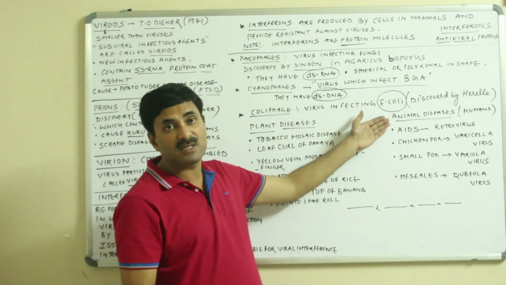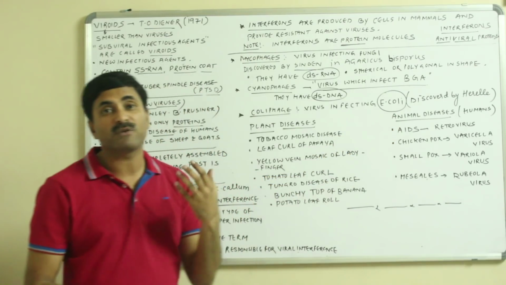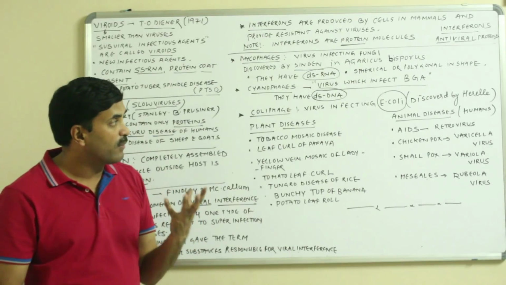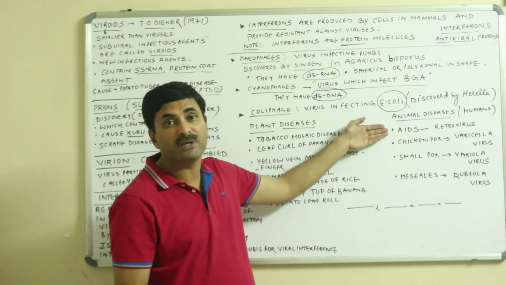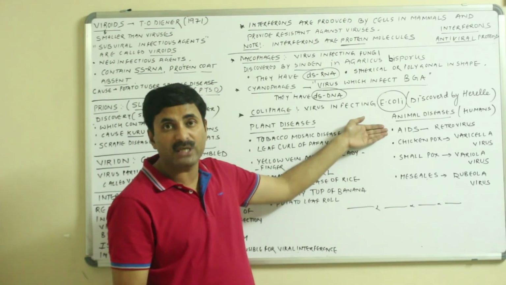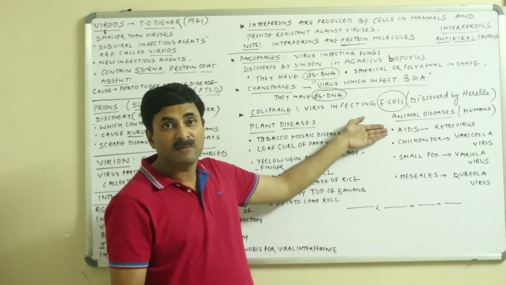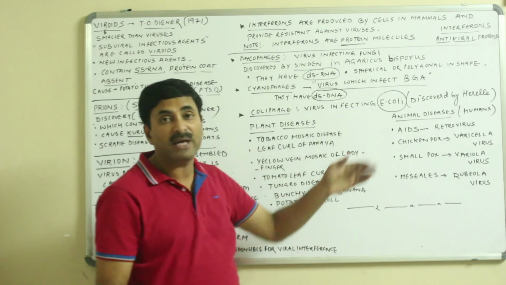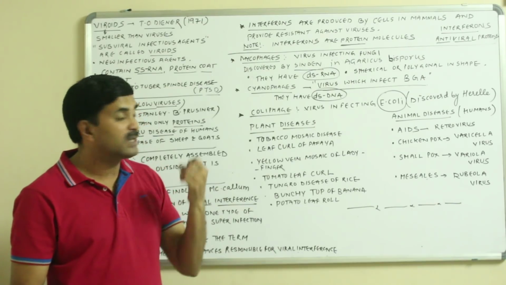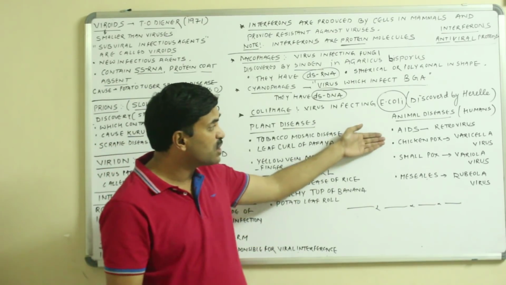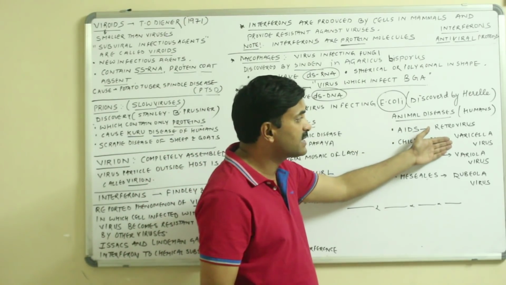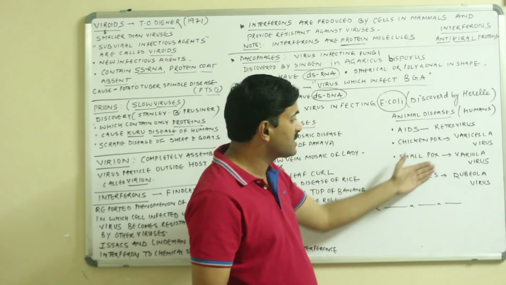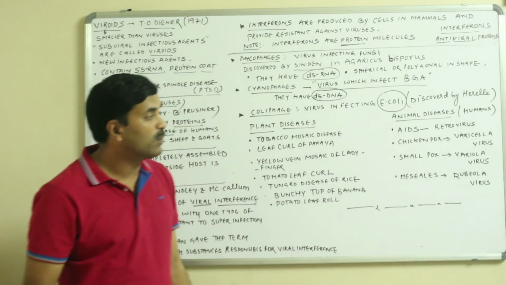There are also many animal diseases, especially in humans, which are caused by viruses. For example, AIDS, the most common dreadful disease, also called the death warrant. It is a growing disease, and many people in the world are suffering from it. AIDS is caused by a retrovirus, as we know very well. You can see the detailed videos. Chicken pox is caused by the varicella virus, smallpox is caused by the variola virus, and measles is caused by the rubella virus.